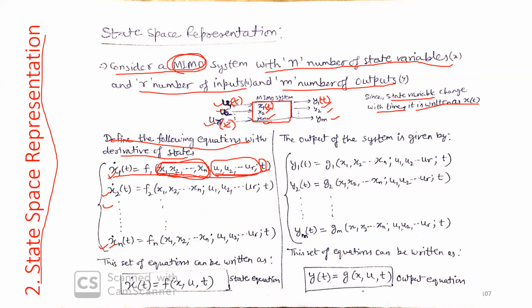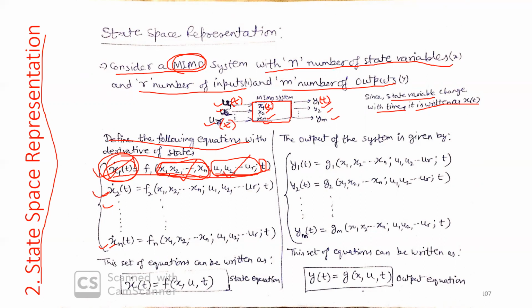You can predict the change in the state of the system with respect to time, because these are derivatives. If you know the initial values and the input, whether it is constant or changing with time, you can determine how the states will be changing.